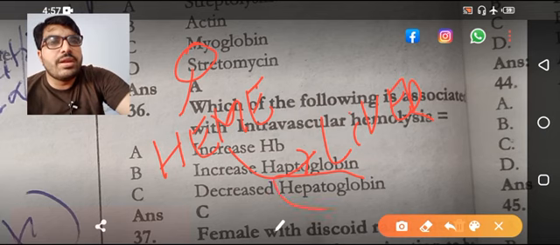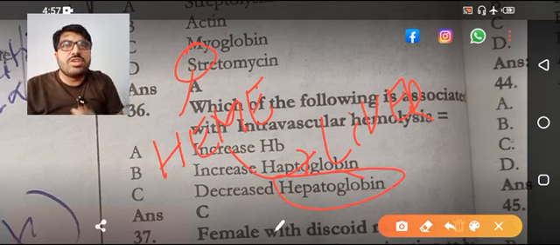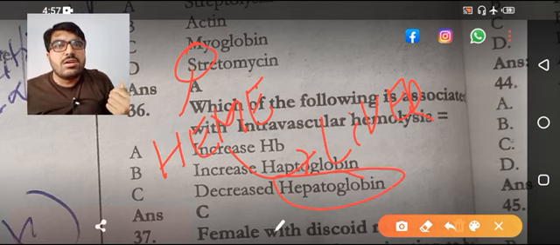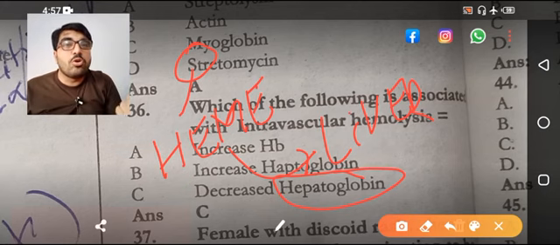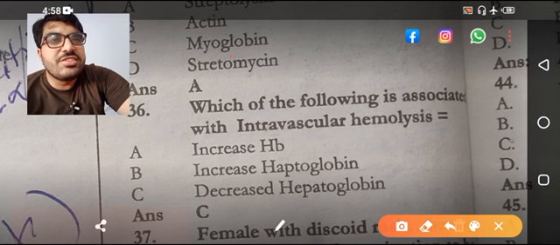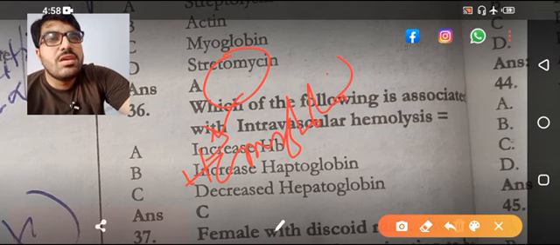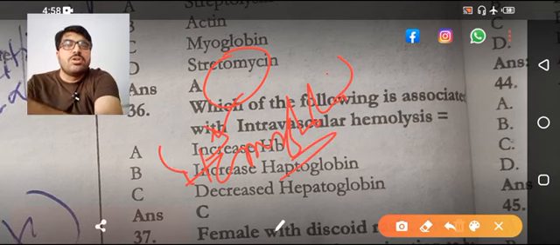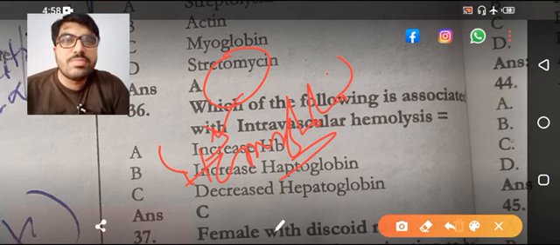The haptoglobin. The haptoglobin attaches to the hemoglobin. If this is an RBC and there is hemolysis, hemoglobin is released. So the haptoglobin carries this hemoglobin to the liver, so the haptoglobin decreases.